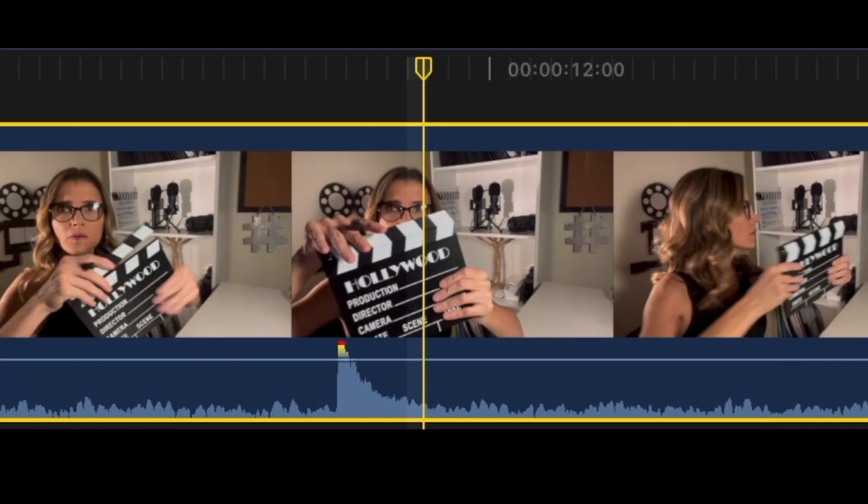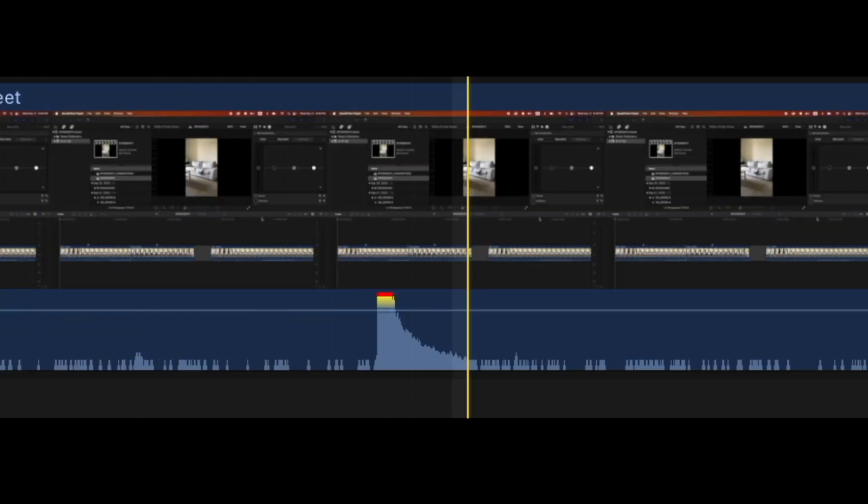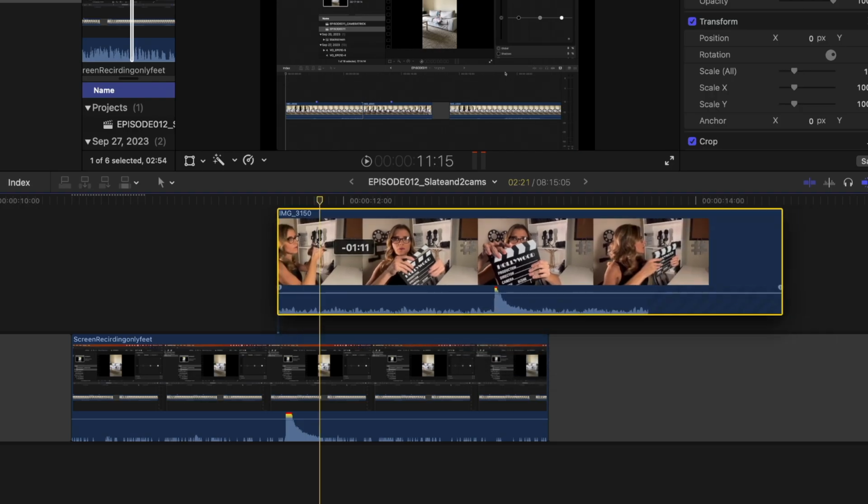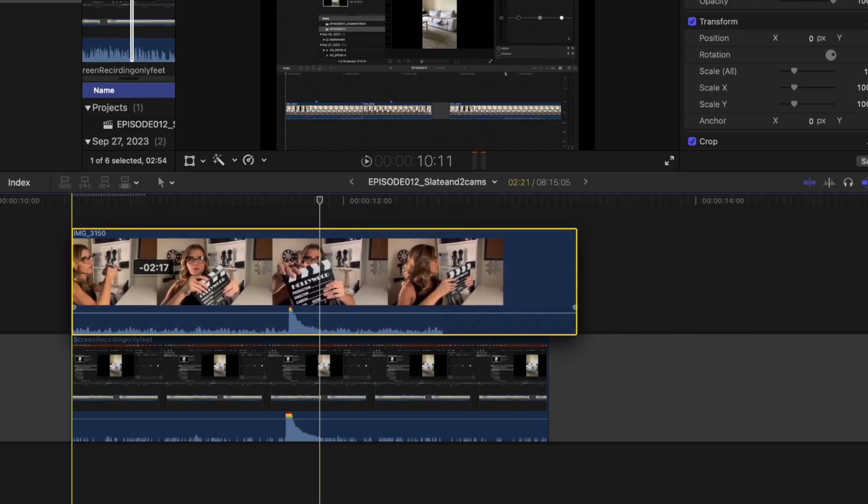On the files, the clapper sound is a high wave. It's pretty easy to recognize, so it will be easy for me to spot that moment on both videos, to later sync them on the timeline and later placing one on top of the other. So anytime that you film with two cameras, the clapper is going to help you sync them when you're editing. Does this sound complicated? It's not. Let's go to the editing bay and I will explain you how.